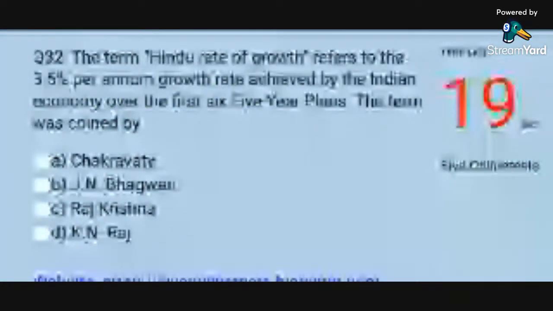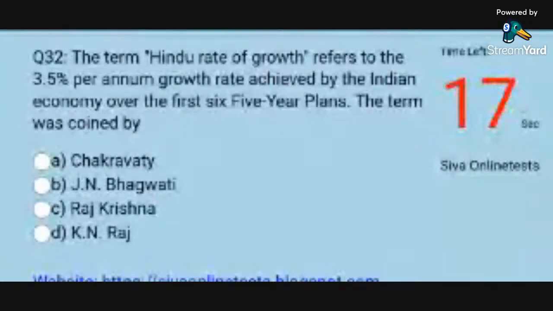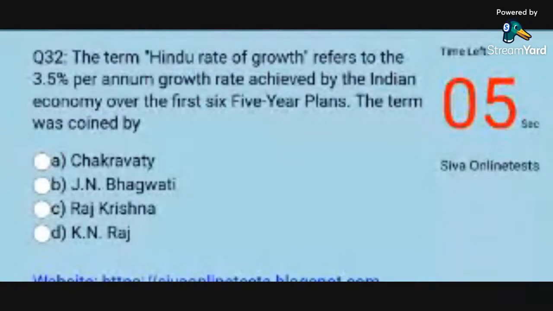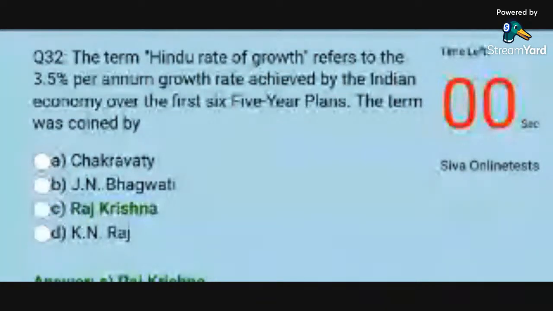Question 32. The term Hindu rate of growth refers to the 3.5% per annum growth rate achieved by the Indian economy over the first 6 5-year plans. The term was coined by. Options. A. Chakravarti. B. J.N. Bhagwati. C. Raj Krishna. D. K.N. Raj. Answer. C. Raj Krishna.